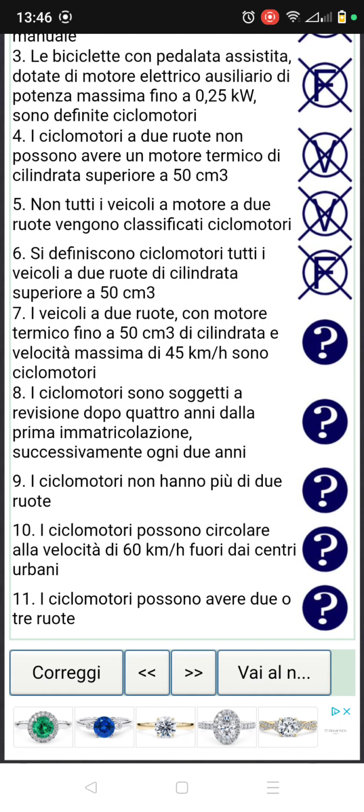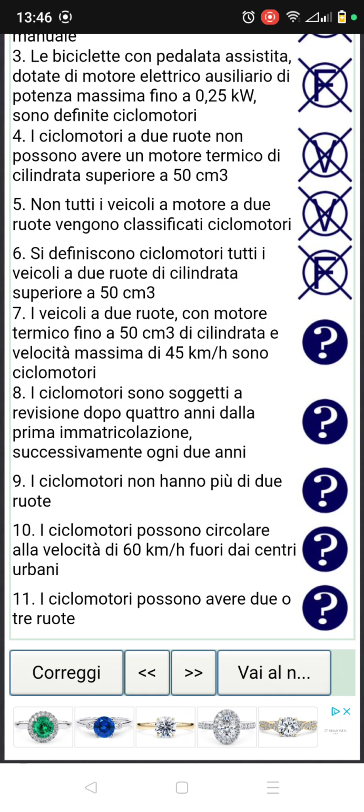Number 7. Il veicolo a 2 ruote, so vehicles with 2 tires, con motore termico, with a heated engine, fino a 50 cm3 di cilindrata, with the cylinder up to 50 cm3, e velocità massima di 45 km/h sono ciclomotori. So this is the full definition of the small motorbike, the number 7.